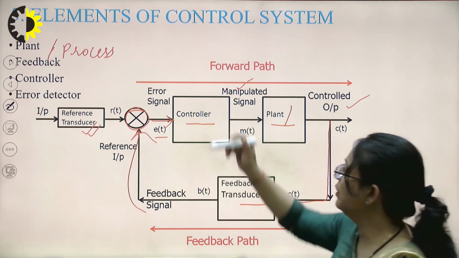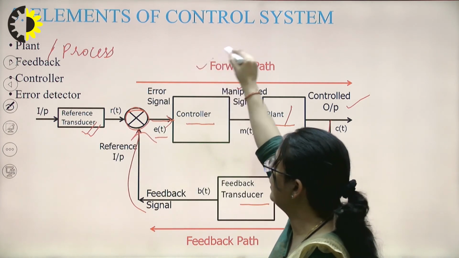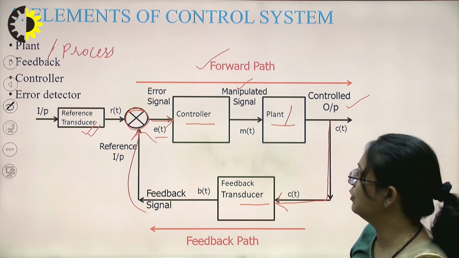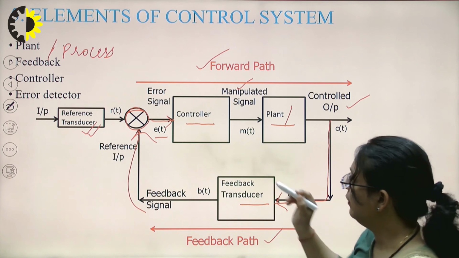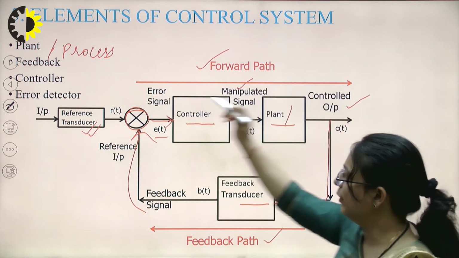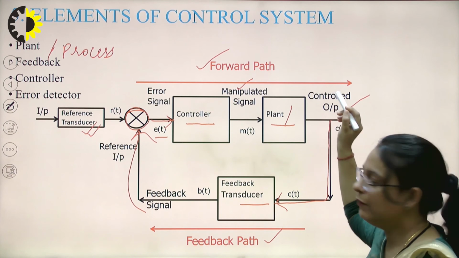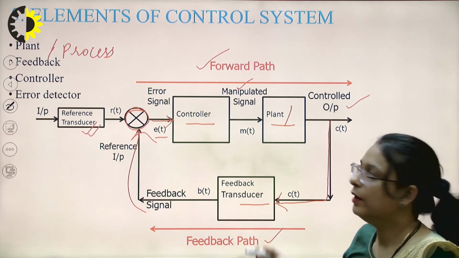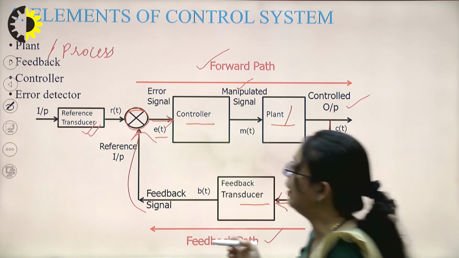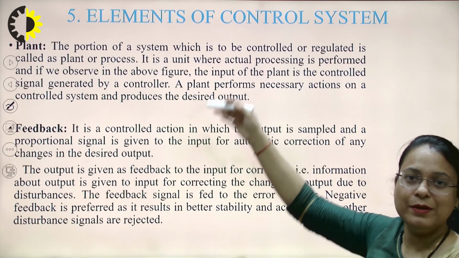Okay. So you can see here, there are 2 paths in a closed loop control system. One is the forward path and another one is the feedback path, right? Forward path is straight from input towards the output, and feedback path is from output towards the input. Now talking about these elements one by one.